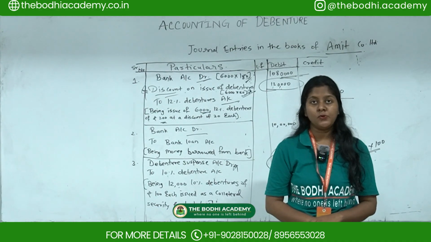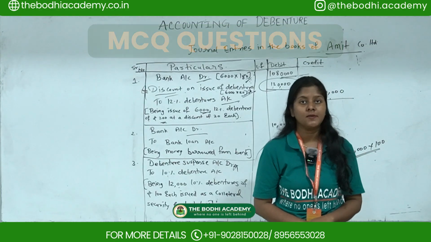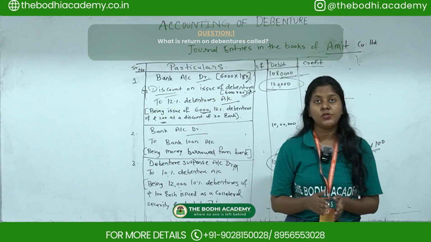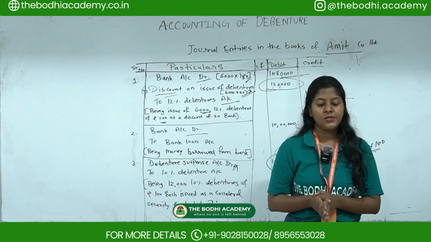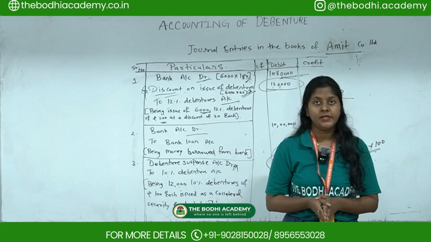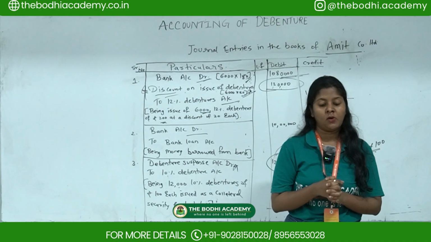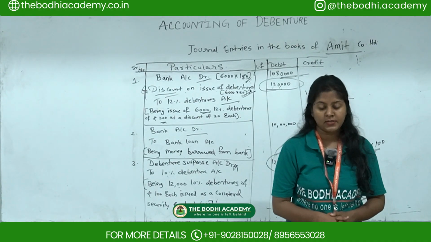So now let's move to the MCQ part, and the first MCQ is, what is return on debentures called? The options given are dividend, commission, interest and royalty. So the correct option here is interest. Return on debentures, we always get interest as return.